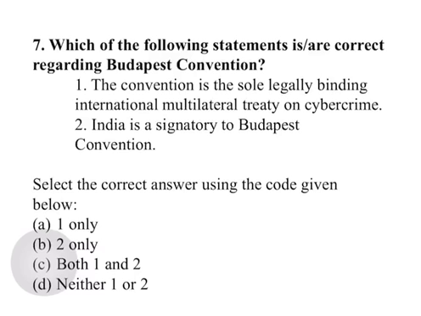Apart from this, it also serves as a guideline to any country for developing comprehensive national legislation against cybercrime. For example, when India enacted the IT Act, and whenever India amends its IT Act, it draws inspiration from the Budapest Convention, even though India is not a signatory. The convention also forms a framework for international cooperation between the state parties.